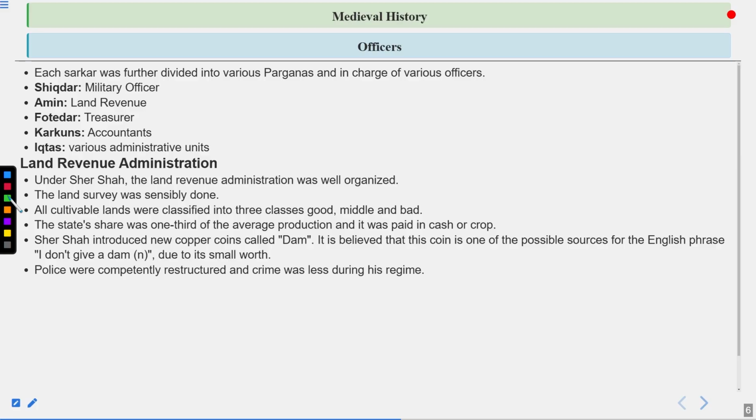Then police were competently restructured and crime was less during his reign.